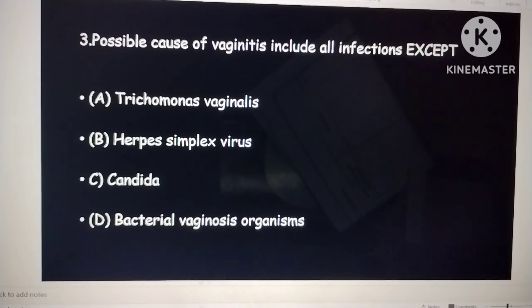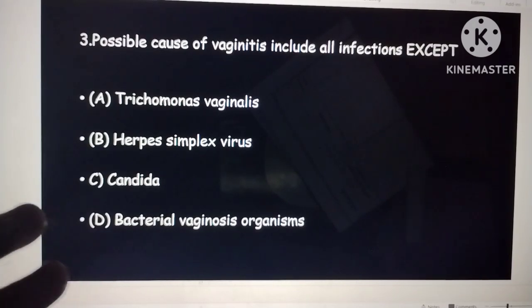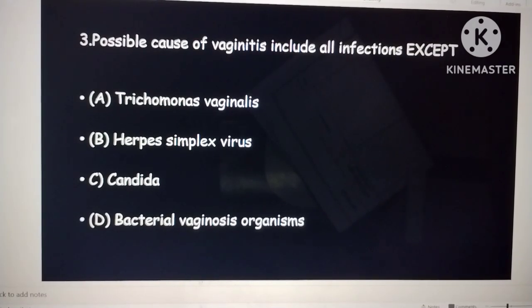Candida has a curdy white discharge and is also an organism implicated in causing vaginitis. Bacterial vaginosis, as I already told, has the Amsel criteria. So all three have been associated with causing vaginal infections except herpes simplex virus.